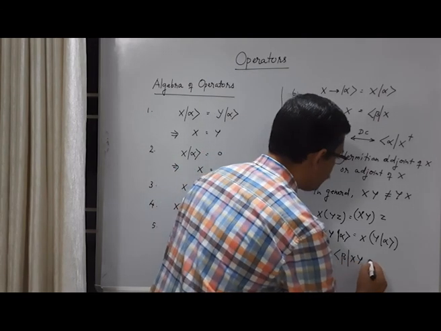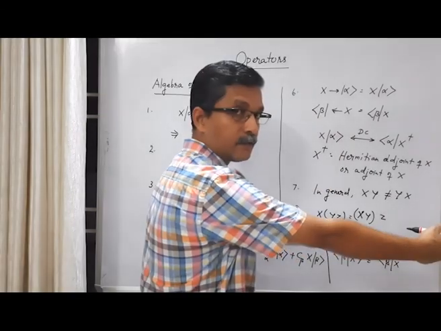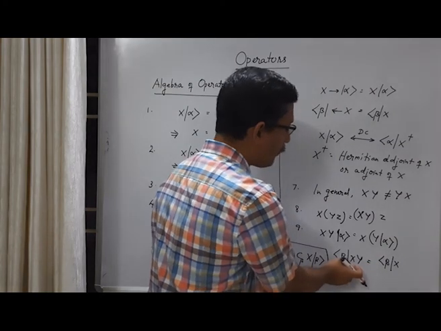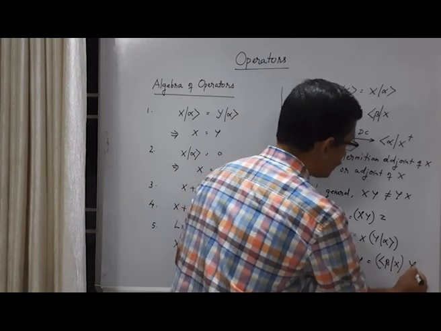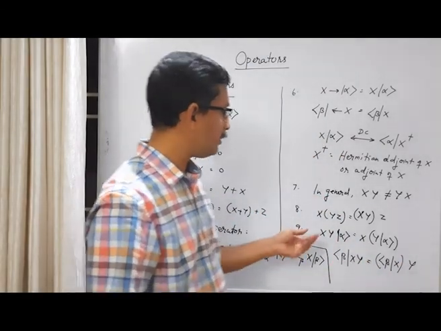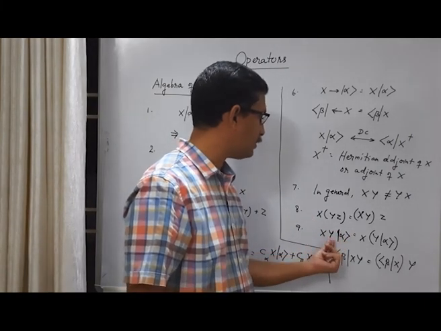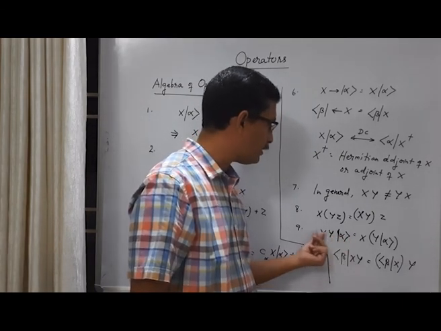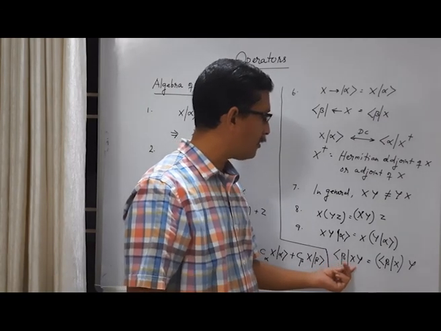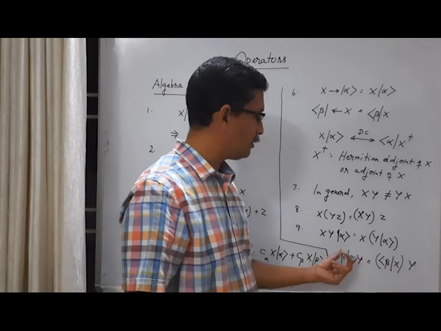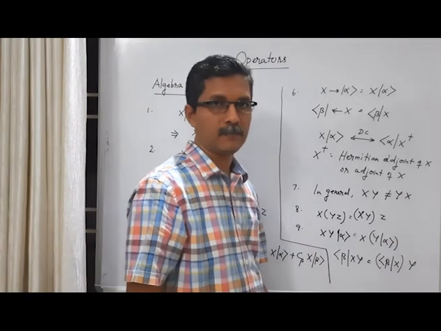Operators act from right to left here, so the leftmost operator x will first act on the bra vector, and then the next operator y will act on that. On the ket vector the rightmost operator acts first, but on the bra vector side the leftmost operator acts first, and then the next one.